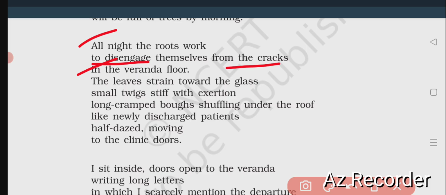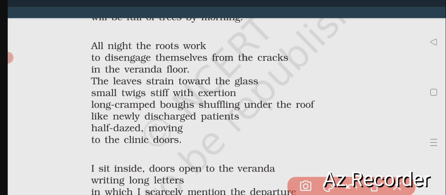The leaves strain toward the glass, small twigs stiff with exertion, lung-cramped boughs shuffling under the roof like newly discharged patients, half-dazed, moving to the clinic doors.